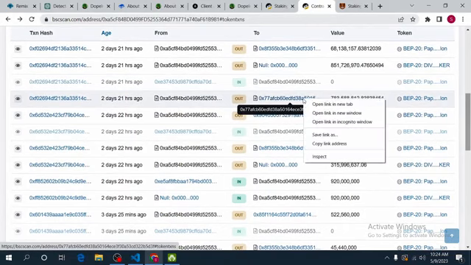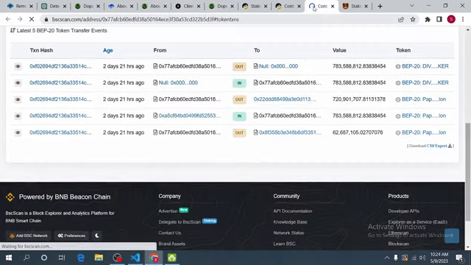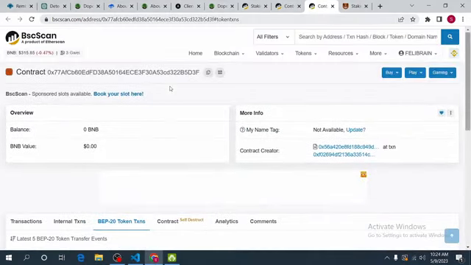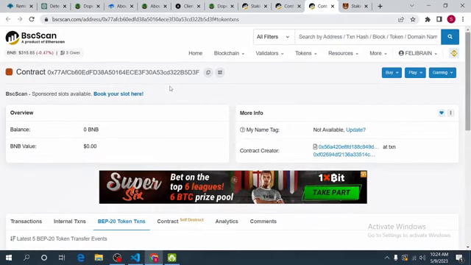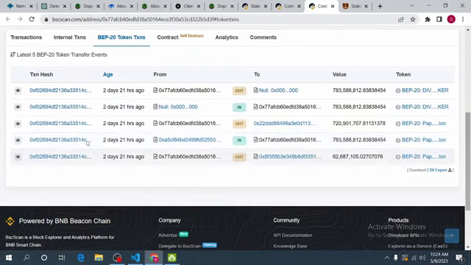Let's open this up and see something. If you look at this address, this was the address he used to exploit. You can see it is a contract. So he didn't do this from his private address. He deployed a smart contract for the purpose of this exploit.